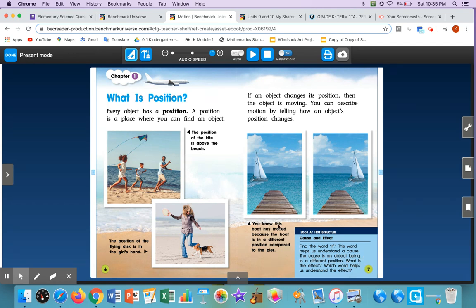You know this boat has moved because the boat is in a different position compared to the pier. The pier is where you can walk along this wooden place. Do you see it?